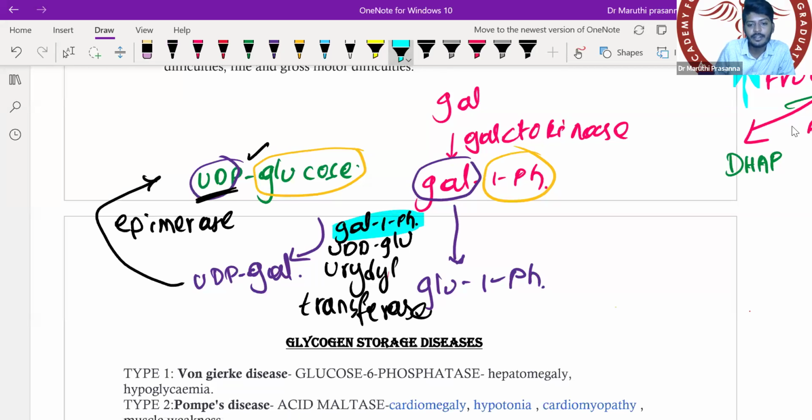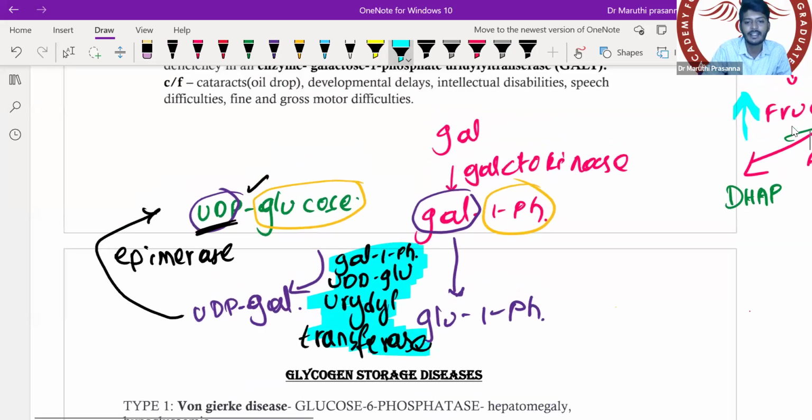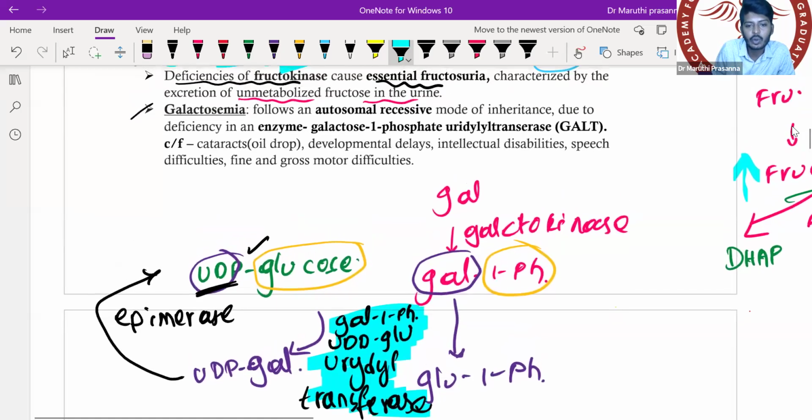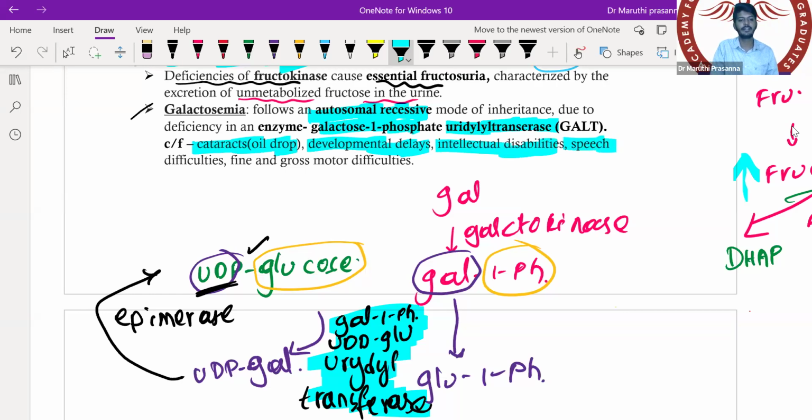Deficiency of the enzyme galactose 1 phosphate uridyl transferase leads to galactosemia. It is an autosomal recessive disorder due to deficiency of which enzyme? Galactose 1 phosphate uridyl transferase. The clinical features of this disease are oil drop cataract, developmental delay, intellectual disability, speech difficulty, and motor defects.